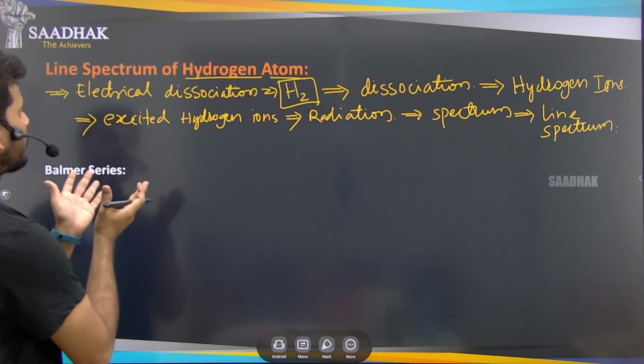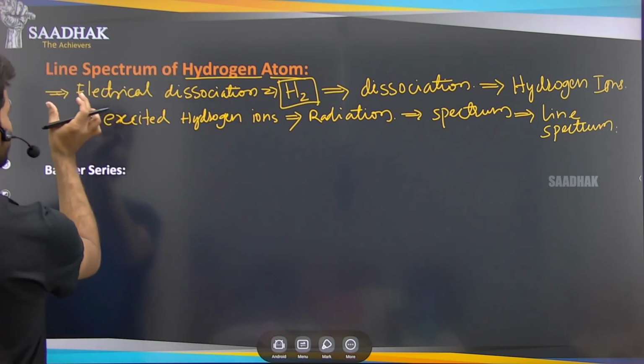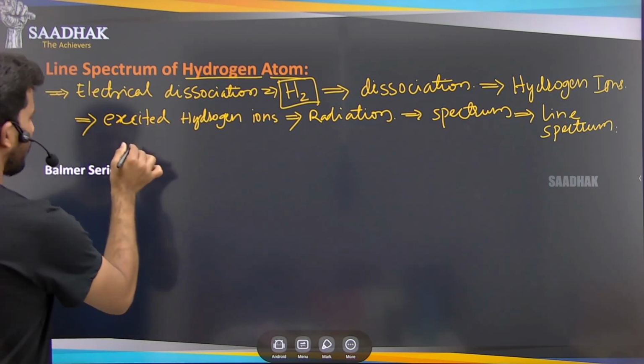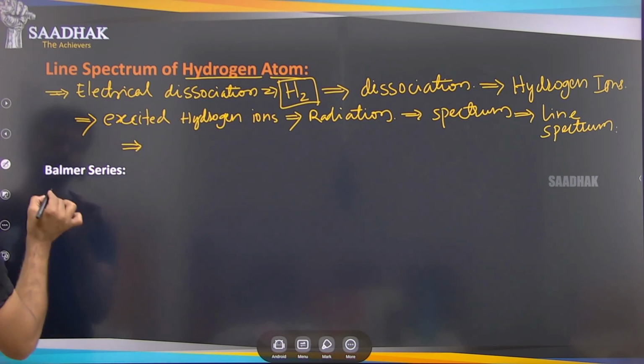So the study of this hydrogen spectrum, that is, the study of the line spectrum of the hydrogen atom, was performed by many scientists, right? One of them is Balmer.